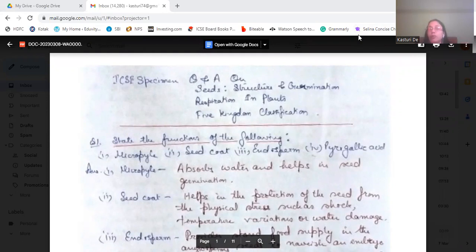So that will help you in preparing for your class 9 ICSE final exams, and even all the exams you can appear for with these specimen questions. You can know which type of questions come in these ICSE exams, and your class 9 syllabus also.